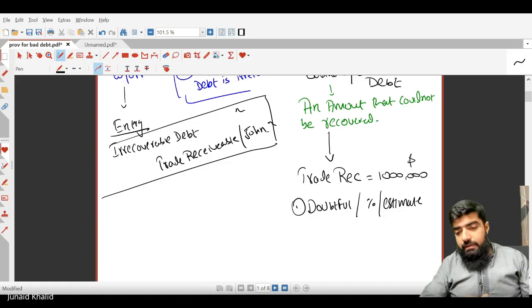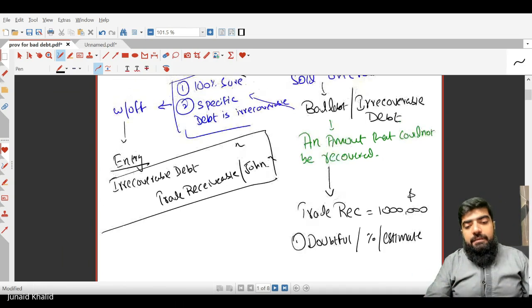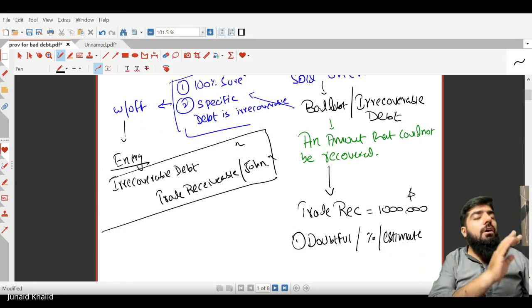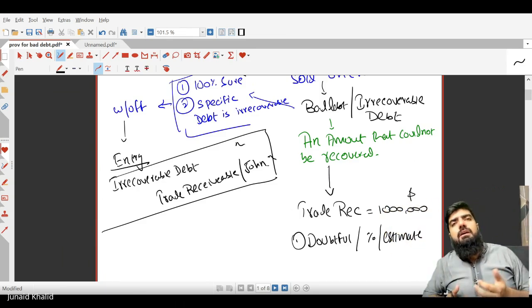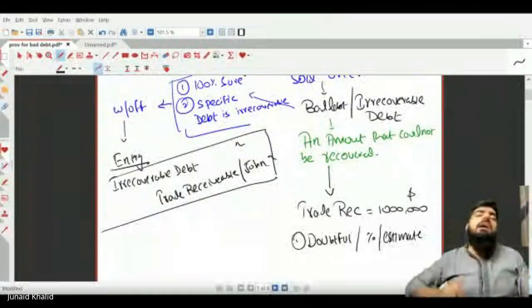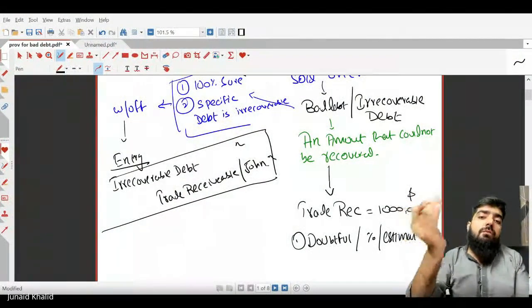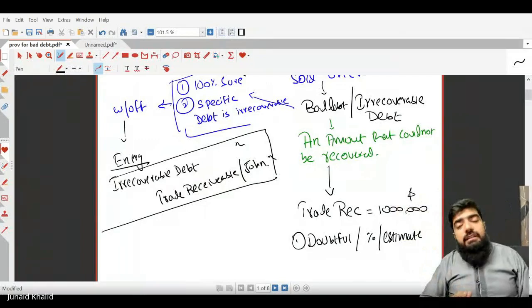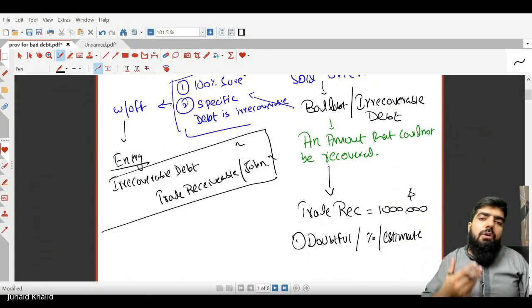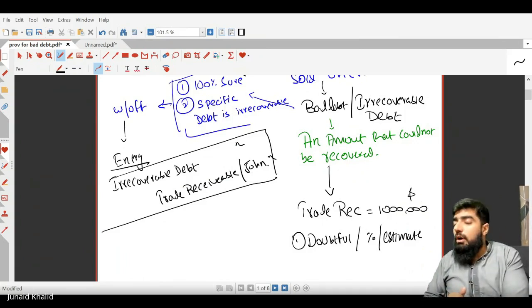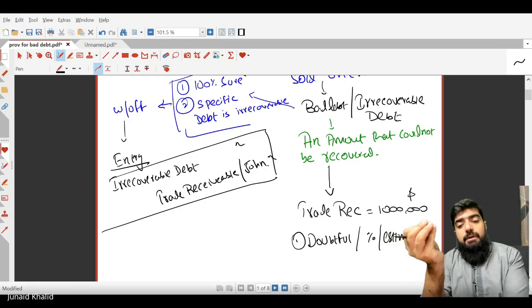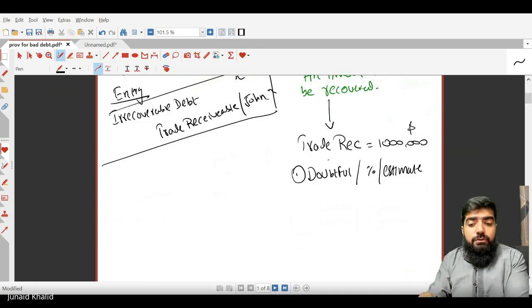Very good. Okay, now there is another possibility that out of the total receivable, not the entire debt is confirmed as bad, but there might be a possibility. For example, every year, what I have estimated is that 10% of the amount we will not be able to recover. It's not that the customer has gone bankrupt, but it is the habit of the customer. Customers always try to retain a certain amount. So it means that if the customer has not gone bankrupt, but out of the total trade receivable, a certain portion of the amount is not able to be recovered, the amount is doubtful.